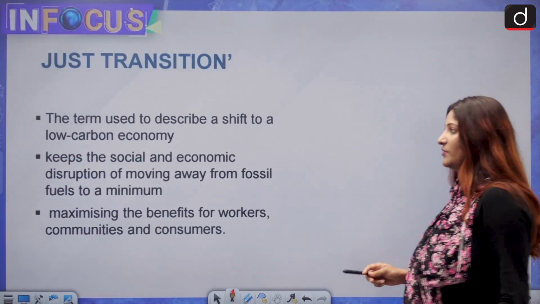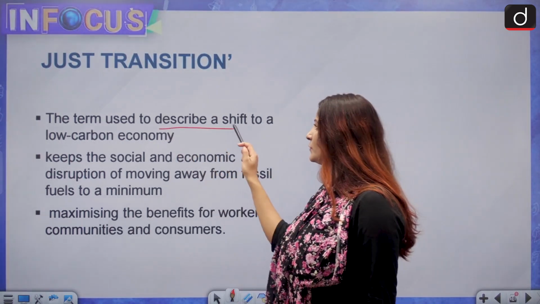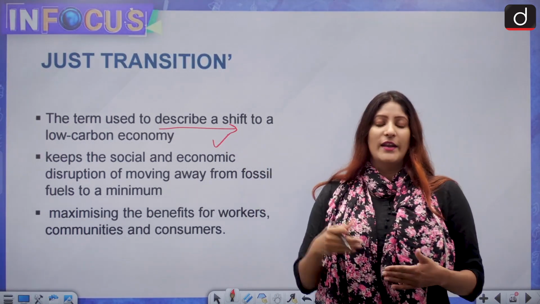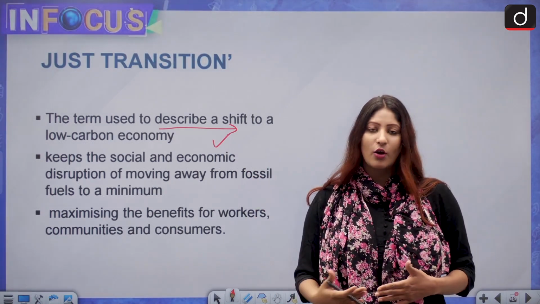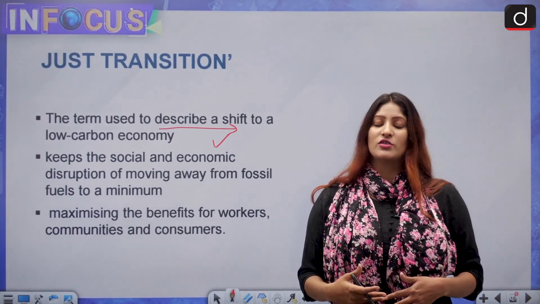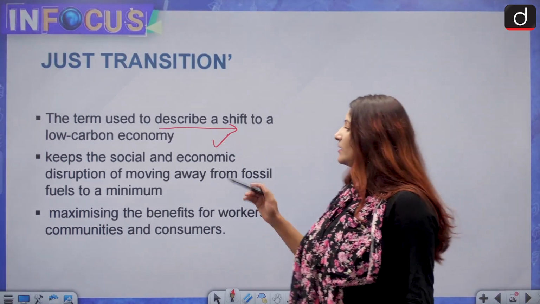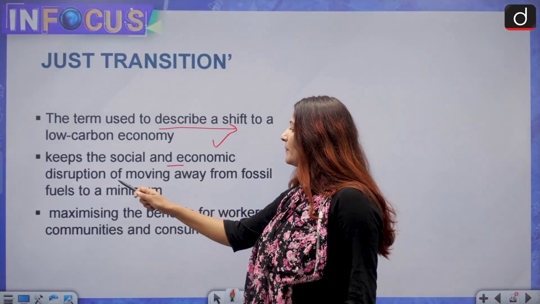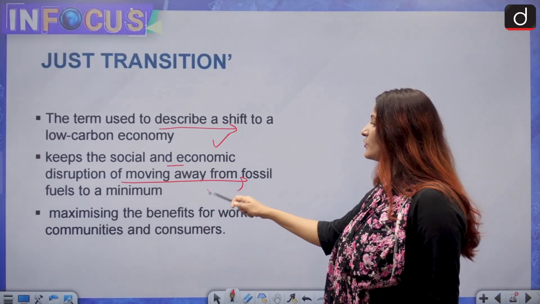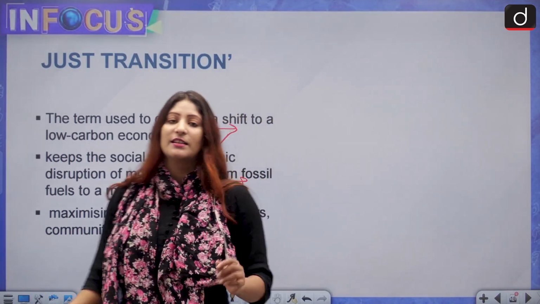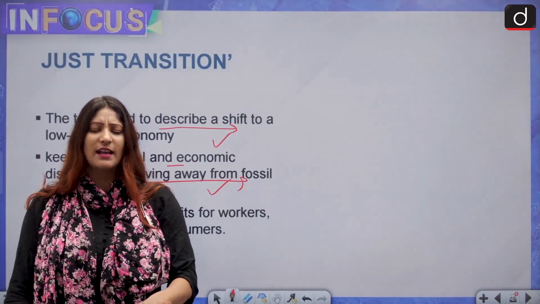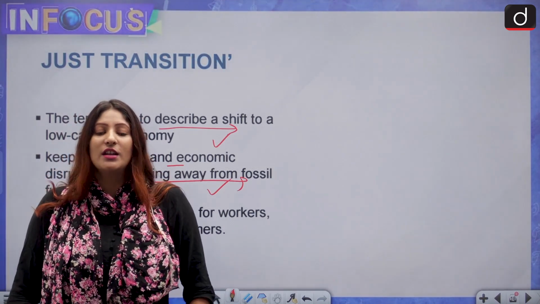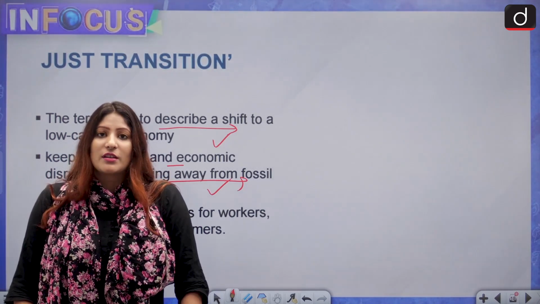What is a just transition? This term is used to describe a shift to a low carbon economy. Whenever we are progressing in our economy, it should be low carbon in nature. The carbon footprint should be nil, or offset, or lesser. It keeps the social and economic disruption of moving away from fossil fuels to a minimum. We have conventional sources of fossil fuels like coal and gas. If we have to transition to renewable energy, it can lead to disruption.